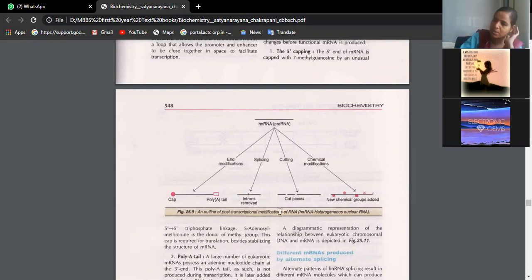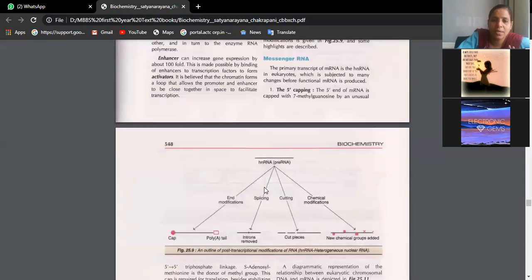The mRNA which comes out from the nucleus to the cytoplasm has to be refined so that it forms the pure mRNA. The crude form of RNA coming from the nucleus into the cytoplasm is called pre-RNA, also called heterogeneous RNA. This heterogeneous RNA undergoes certain modifications towards the extreme ends, which are called end modifications.